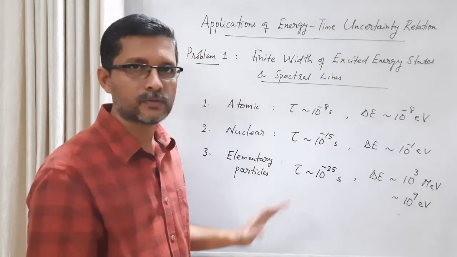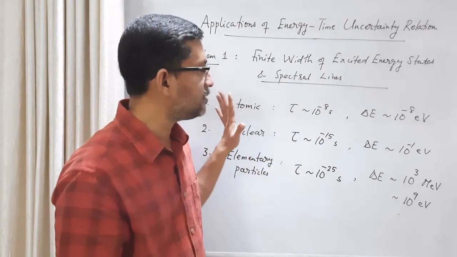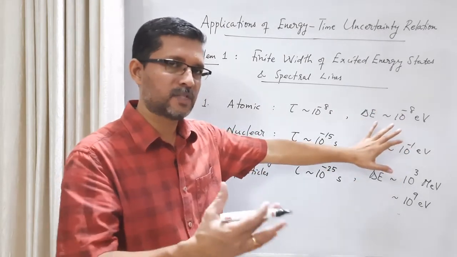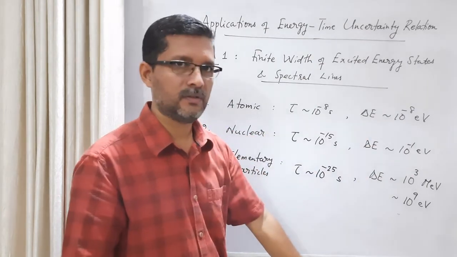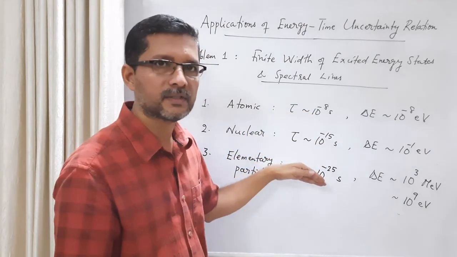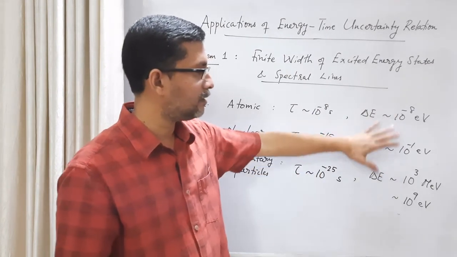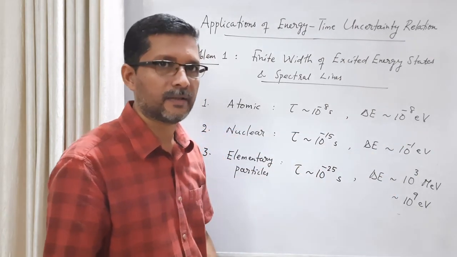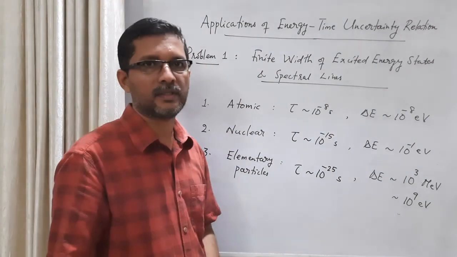In all these cases, we have used only the energy time uncertainty relationship. If the system remains in an excited state for a finite time interval, the energy measurement will have a finite error, an uncertainty, which is this much. As we go from atomic energy levels and nuclear energy levels to elementary particle energy levels, the lifetime steadily decreases, and the energy width, or the error in the energy value, steadily increases. That's the idea. So this is our first problem, applying the energy time uncertainty relation.